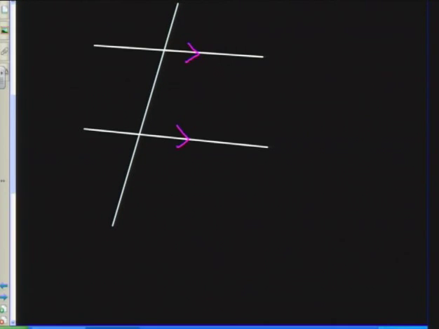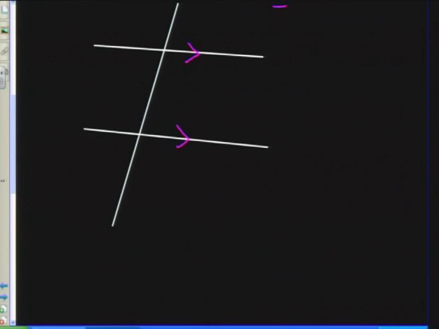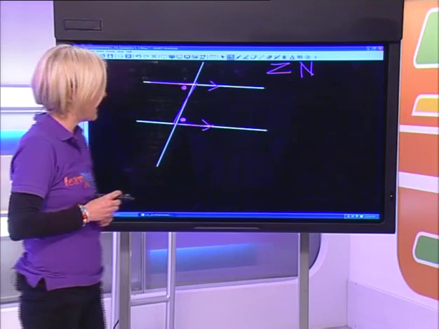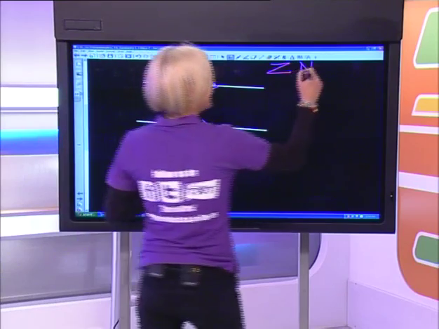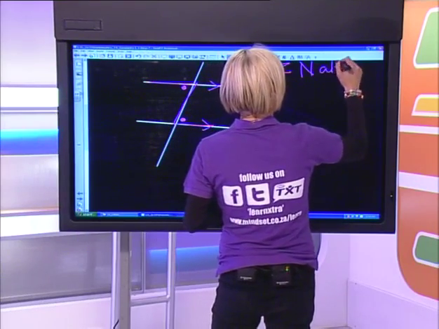The first thing we're going to look at is alternate angles. For alternate angles, we look for the Z or the N shape. Remember, alternate angles are equal, but only if they are between parallel lines. So these two angles over here will be equal as long as the lines are parallel. So the Z shape deals with alternate angles.